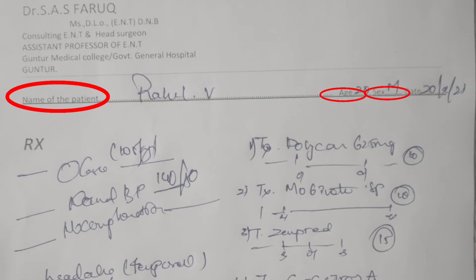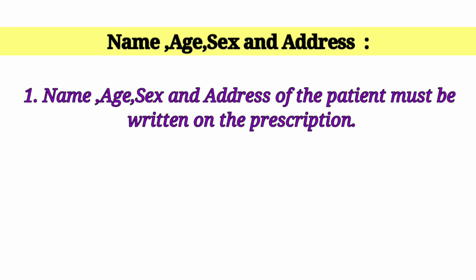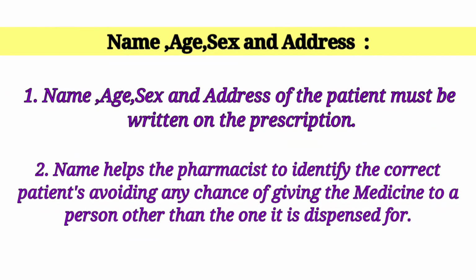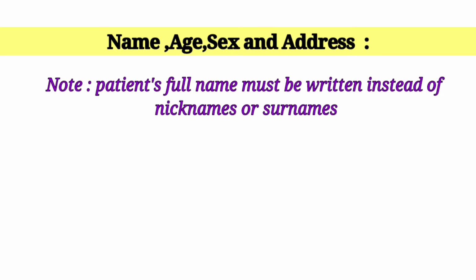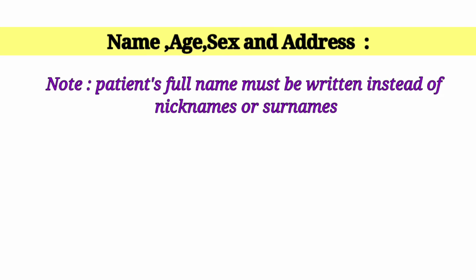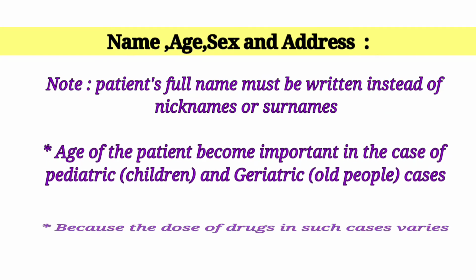Name, age, sex and address of the patient is mentioned here. Name, age, sex and address of the patient must be written on the prescription. Name helps the pharmacist to identify the correct patient, avoiding any chance of giving the medicine to a person other than the one it is dispensed for. Note: patient full name must be written instead of nicknames or surname.